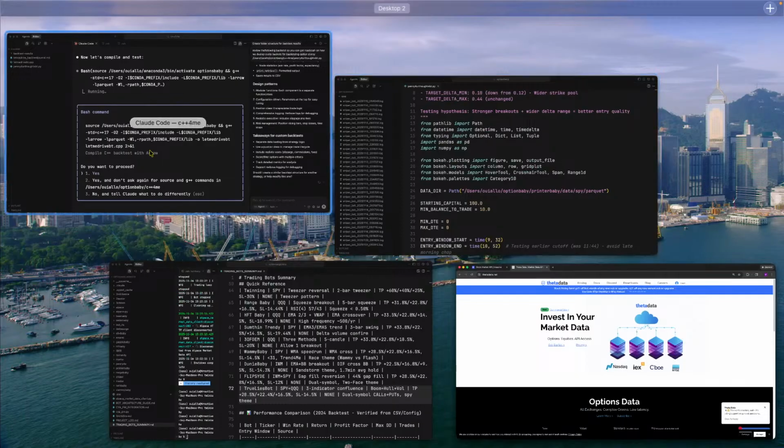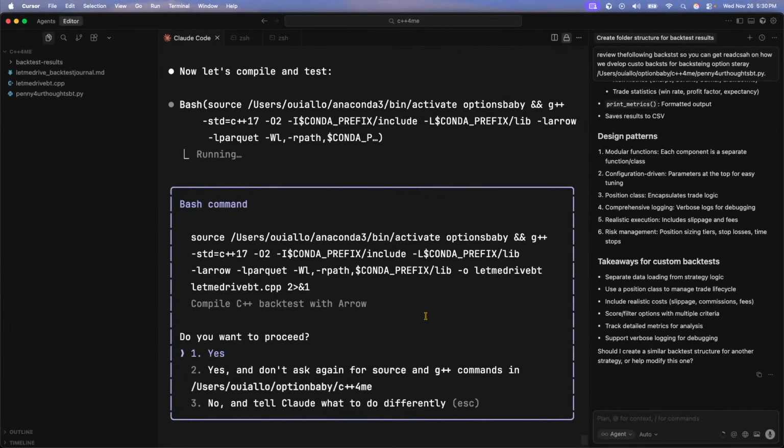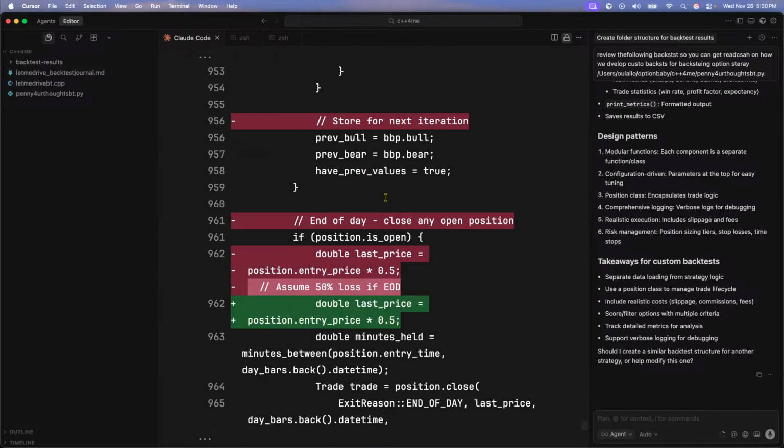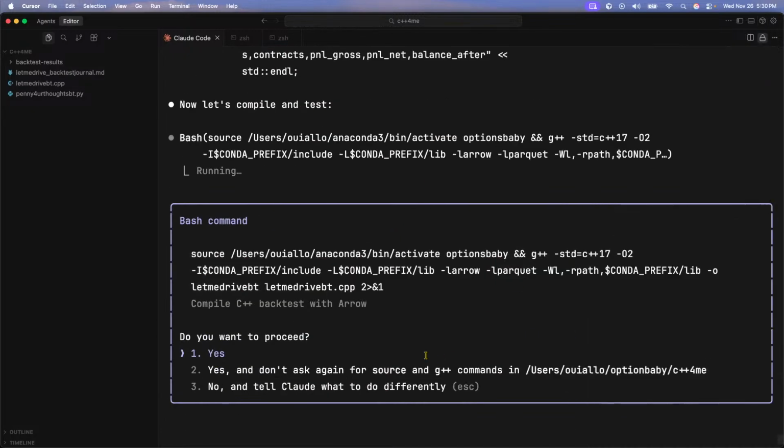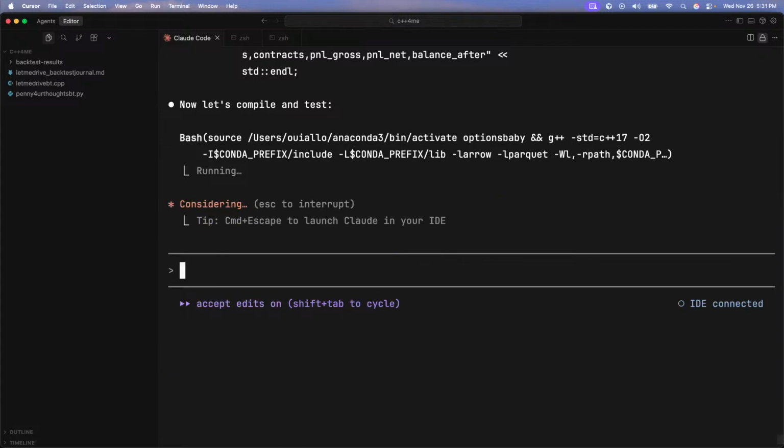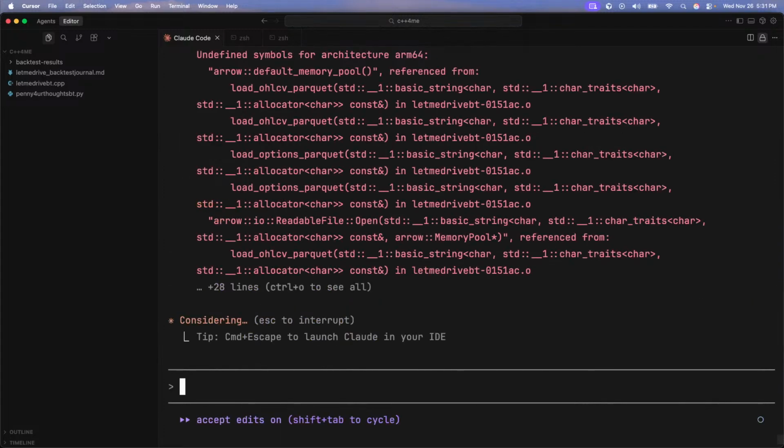All right, let me check to see if you're good. Wait, what are you doing here? Source option. Are you running the backtest? Compile C++ backtest with Arrow. Now let me compile and test. No, that's not your job. Wait, let me make sure, because you're not supposed to be running said backtest. I'm going to run the backtest. So I'm glad you ran into this.